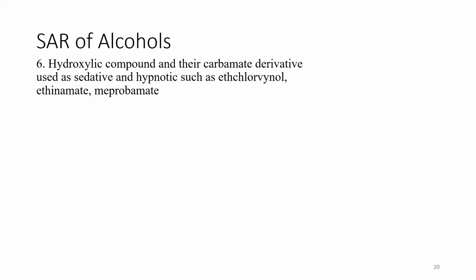Okay. The sixth point for the alcohols is that hydroxylic compounds and their carbamates are used as hypnotics and sedatives, such as ethchlorvynol, ethinamate, and meprobamate. Means that the hydroxylic compounds as well as their carbamate derivatives, the carbamate derivatives of the alcohols, have the same sedative and hypnotic effects. These three examples are given. These are basically alcohols or their derivatives producing the sedative and hypnotic effect.